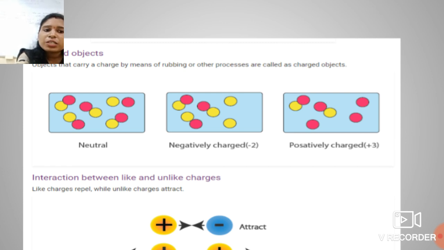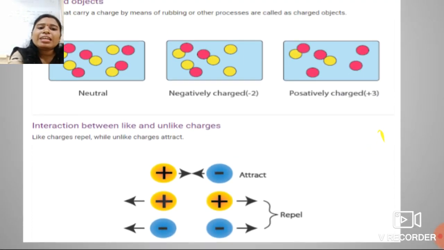Why do they have the negative charges? Because these right-hand side two atoms get transferred to the third case. Now the interaction between like and unlike charges, this we have just seen, but this is for your revision, students. Like charges repel each other while unlike charges attract. See over here, plus means the positive charge, minus means the negative charge.